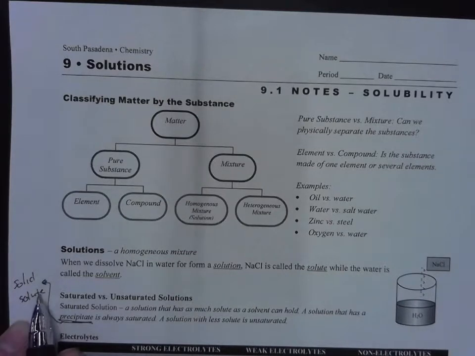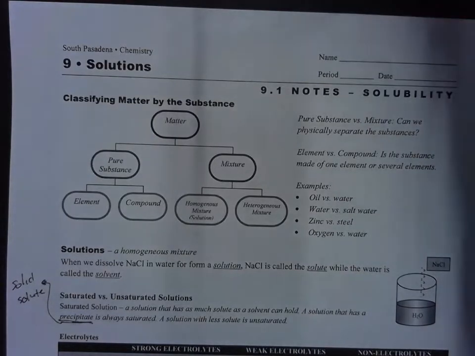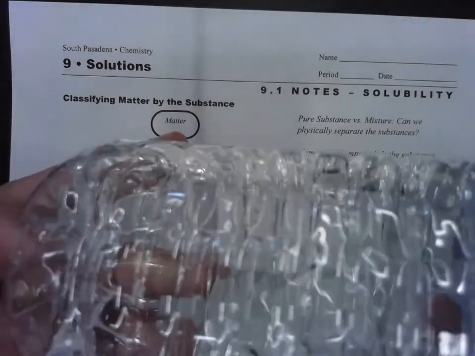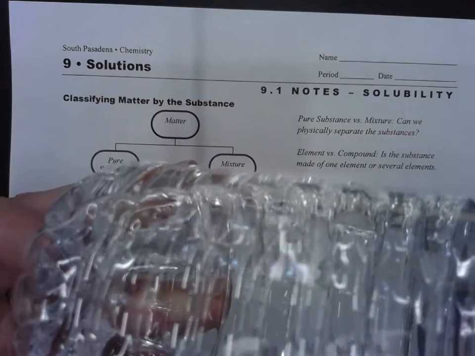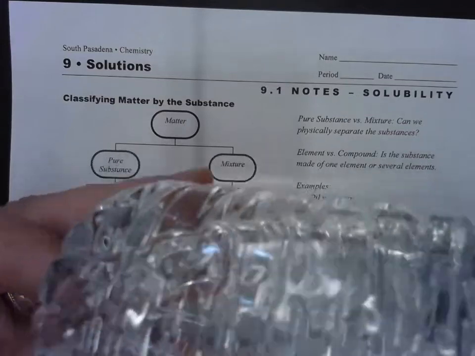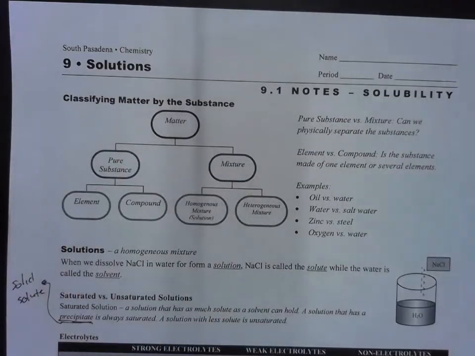It just means the solid solute. So in the case of the salt water, once we reach the point where no more salt would dissolve in it and it just stays there on the bottom of the container, we call that precipitate. And we know at that point that the solution is saturated. Go ahead and copy that.